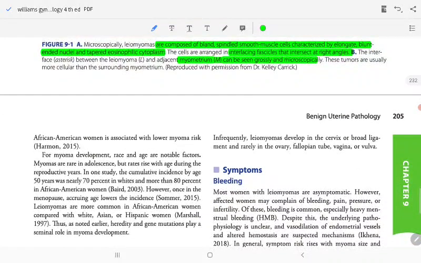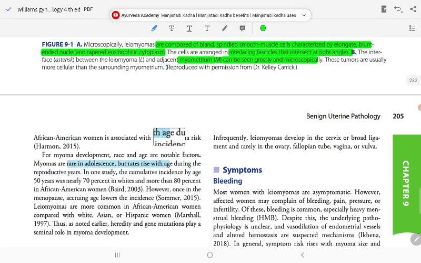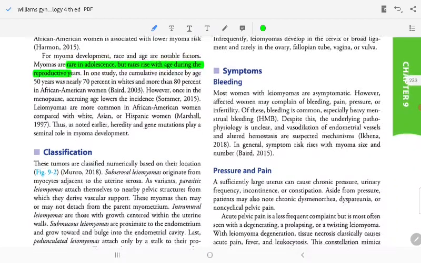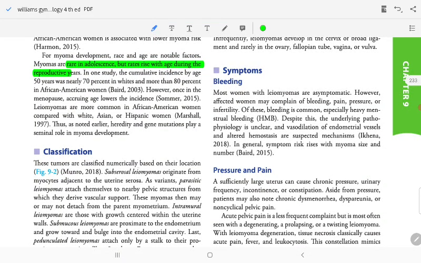For myoma development, race and age are notable factors. Myoma is rare in adolescents, but the rate rises with age during the reproductive years. In one study, community incidence was higher in those who were over 70% overweight. This classification is numerically based on location: subserous myoma, leiomyoma originating from the myocyte adjacent to